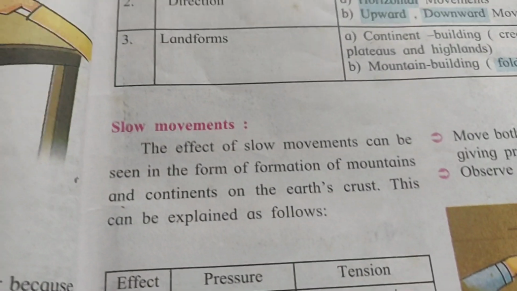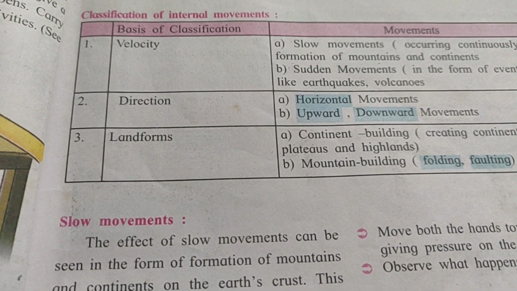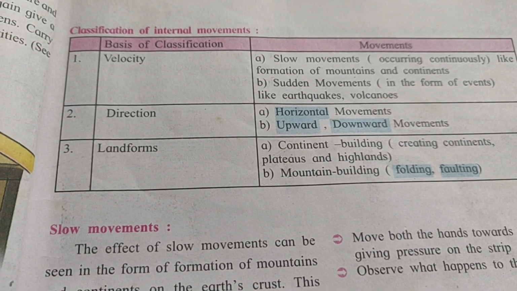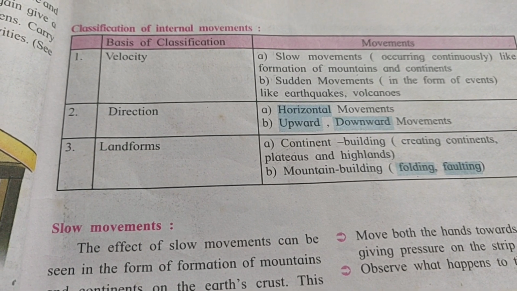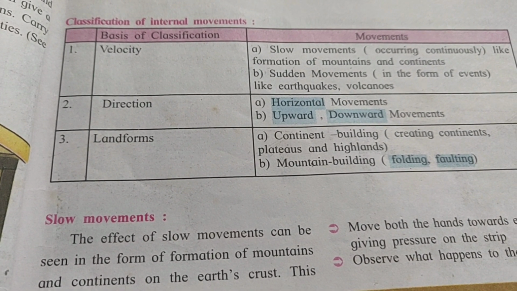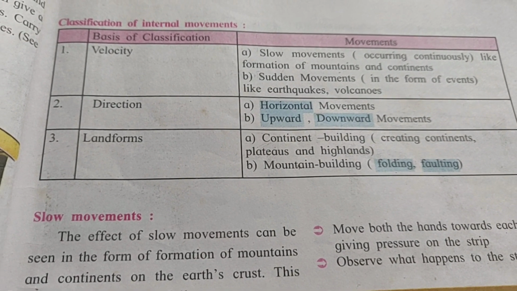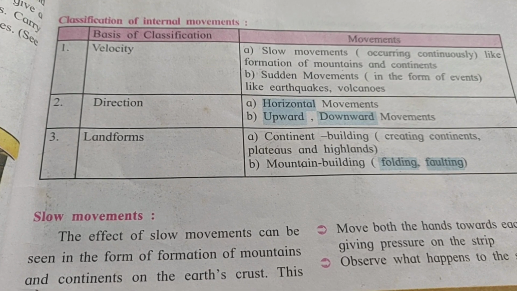So we are going to study the classification of the internal movements. First, the basis of classification: the movements depending upon velocity, direction and landforms. First is velocity. Slow movements occurring continuously lead to the formation of mountains and continents.